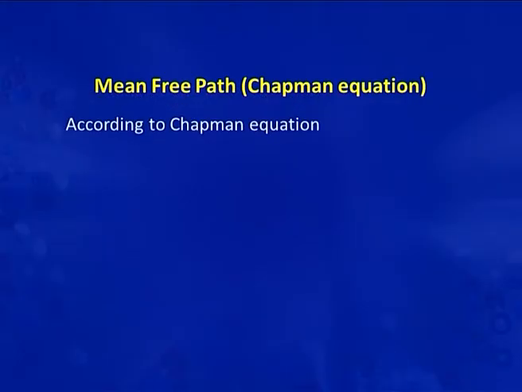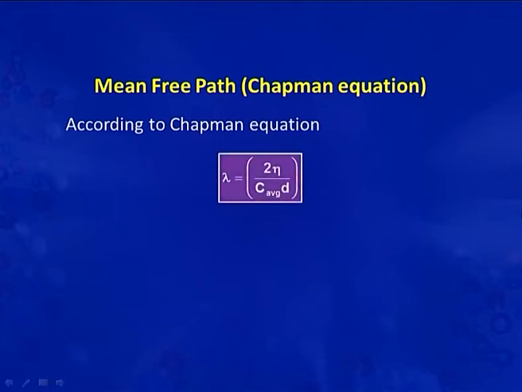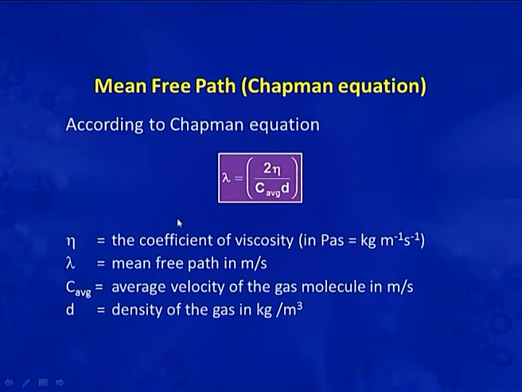Now, there is another equation for mean free path. This equation is the Chapman equation. According to the Chapman equation, lambda is equal to eta by C average into D. Eta is the coefficient of viscosity in Pascal second or kg per meter per second.